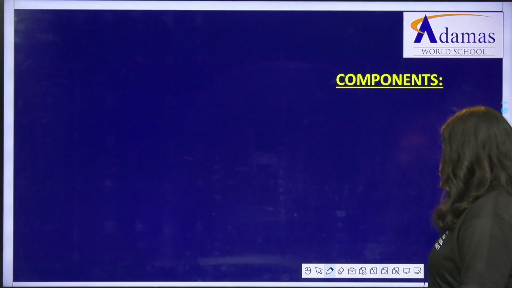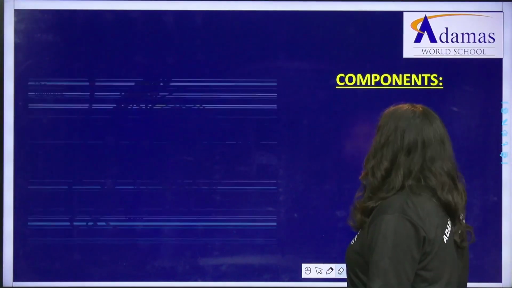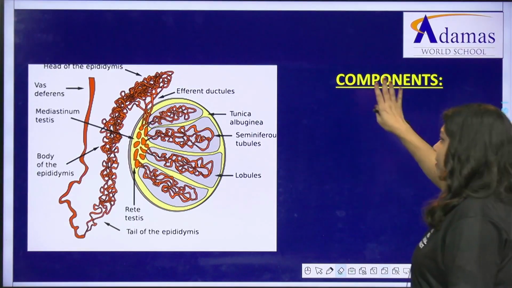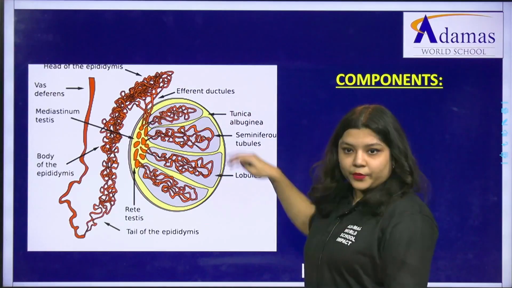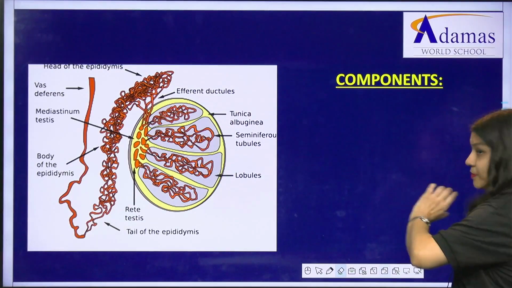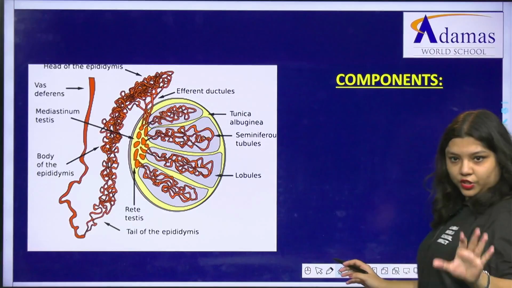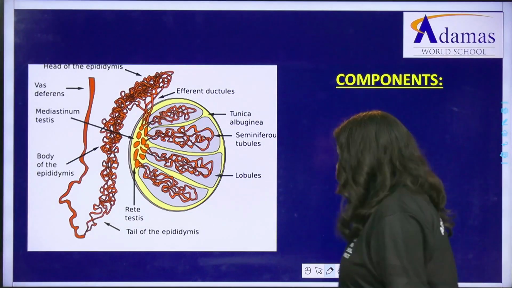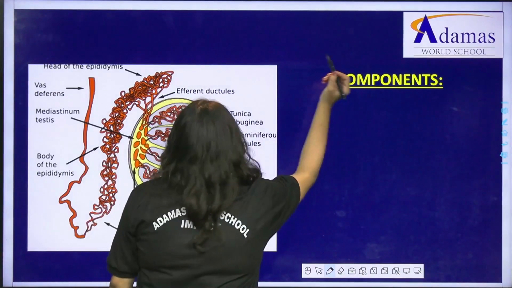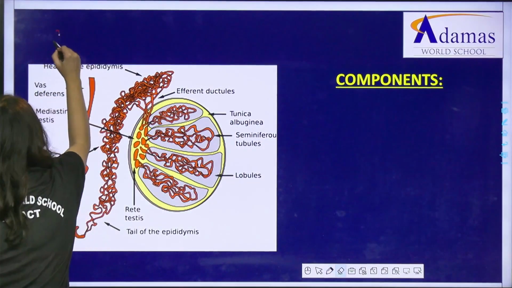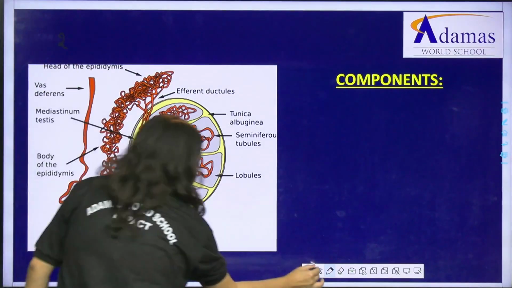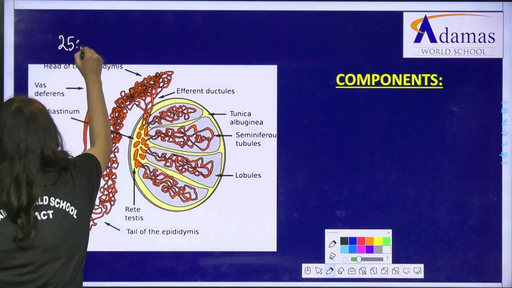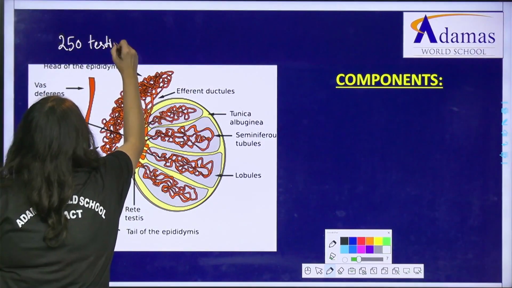Fine. Okay, so now let us discuss what are the other structures that are present in the male reproductive system inside the testis. So long we were talking about the testis. Now we will talk about what is inside the testis. So each testis is approximately divided into 250 testicular lobules.